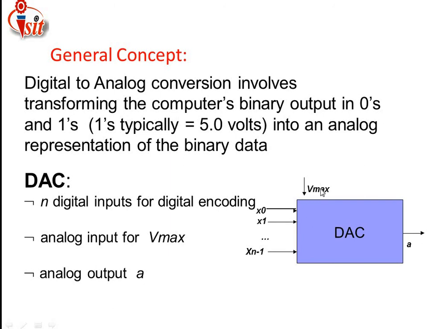Vmax is the voltage applied for the conversion purpose in the digital to analog converter. The n-digit input for the digital encoding is applied as the input to the converter, and the analog input Vmax is also supplied to it, and the analog output is produced by the digital to analog converter. If 1 is given as an input, then that 1 is related to the power supply of 5 volts, and 0 is related to 0 volts.